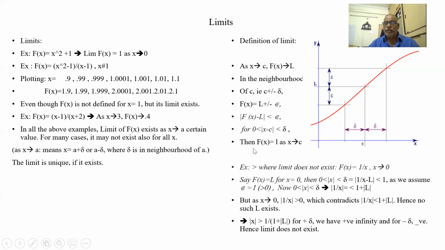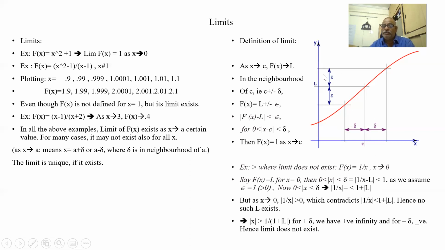Then f of x is equal to L as x tends to C. Then we say f of x is having limit L as x tends to C. Let us see the same thing where the limit does not exist. Say f of x is 1 by x. If I put 0, 1 by 0 is infinity. So here the limit does not exist.